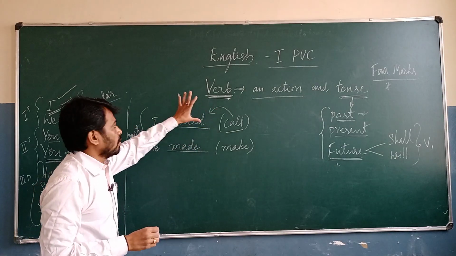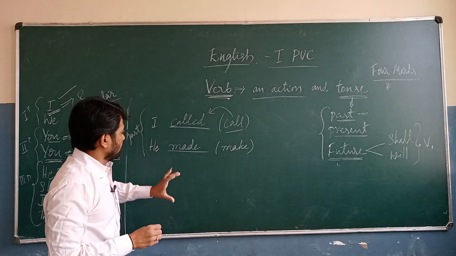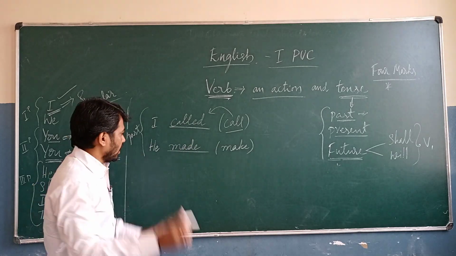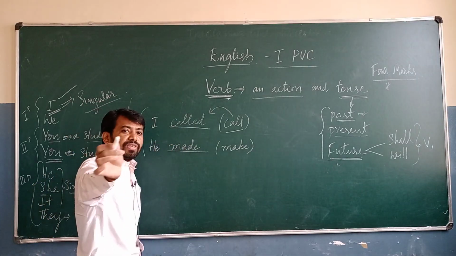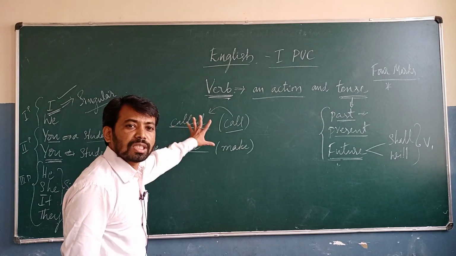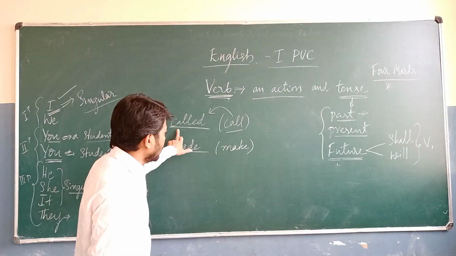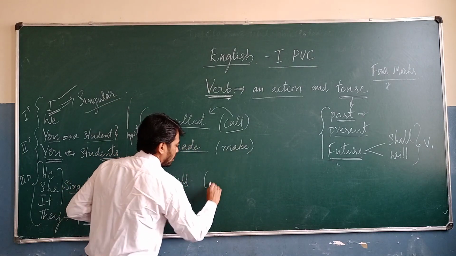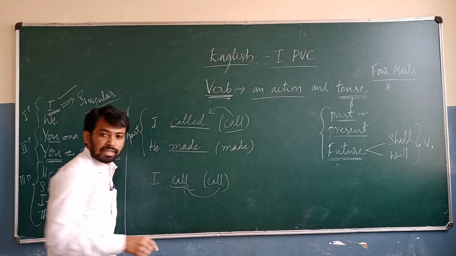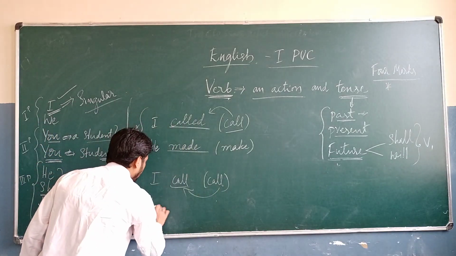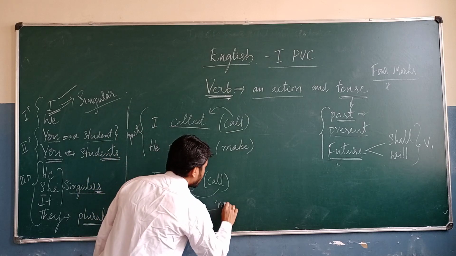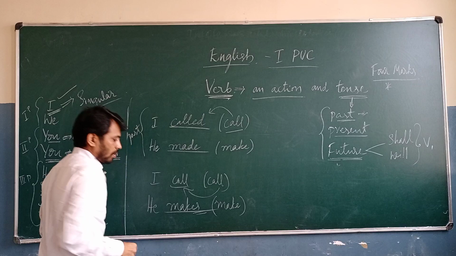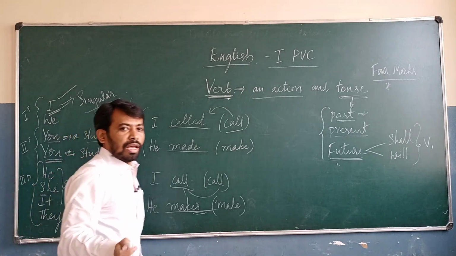Okay, so that's why we wrote it. That is called, he made. Got it? Yes. And then if the paragraph is in present tense, how do you write the answers for these two? So here, I call, there is no change. Call changes into call, that's all. And then E: if there is make, we have to write makes. That's all. Have you got it?